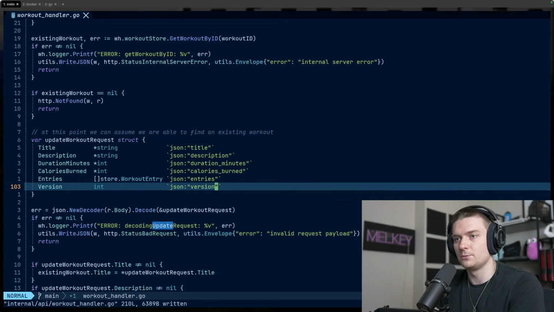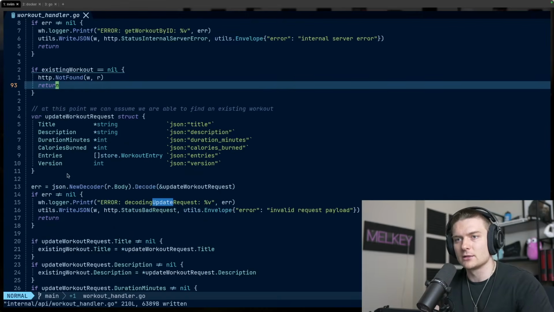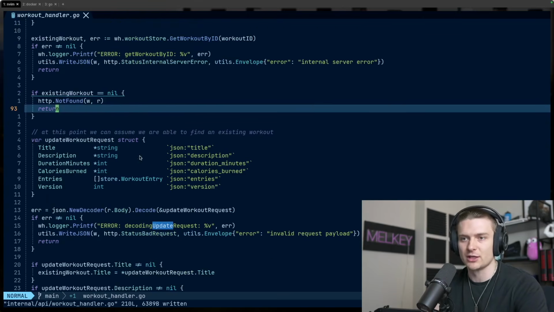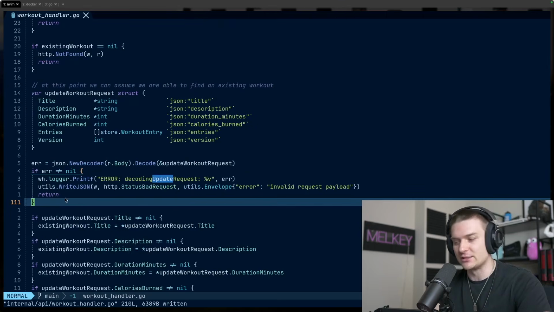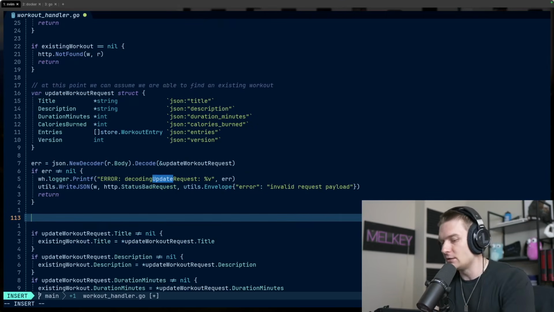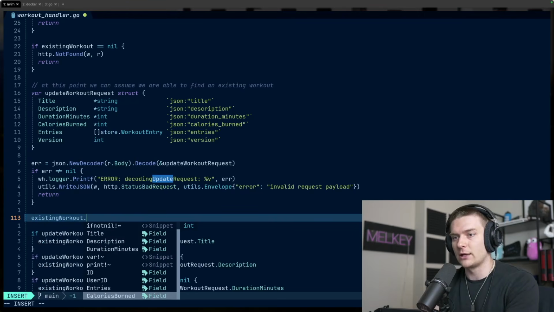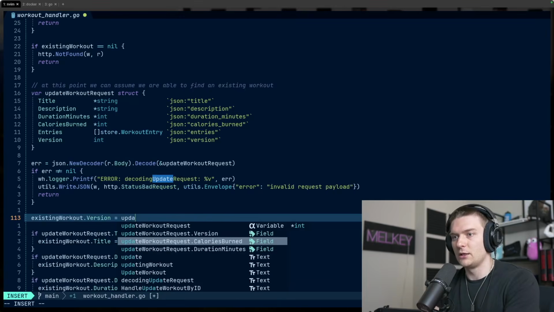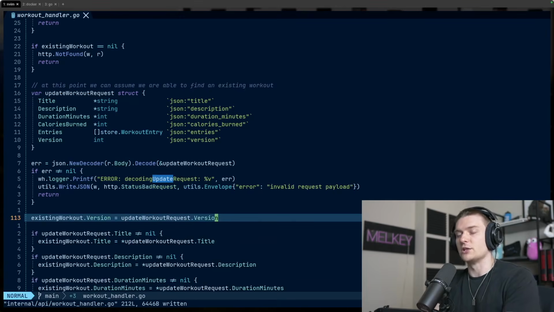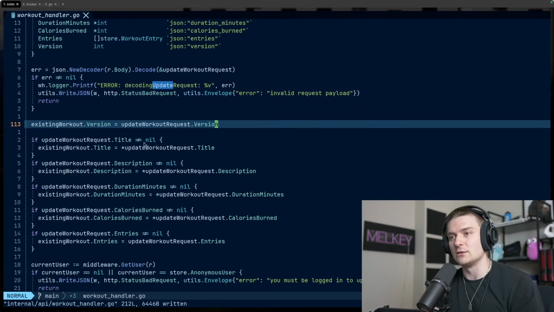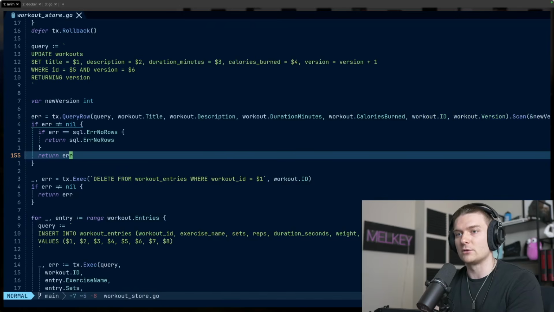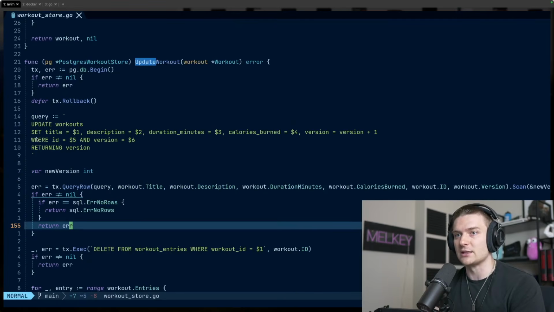Okay, and after we added this, if you remember, we have this existing workout just to make sure on a previous check that what we want to update actually exists. And the only thing we need to do is put existing workout dot version equals update workout request dot version. Now, and this is the only thing we need to do. And you may be asking, well, what's the magic? Well, if I go back to the workout store, the entire magic is here.